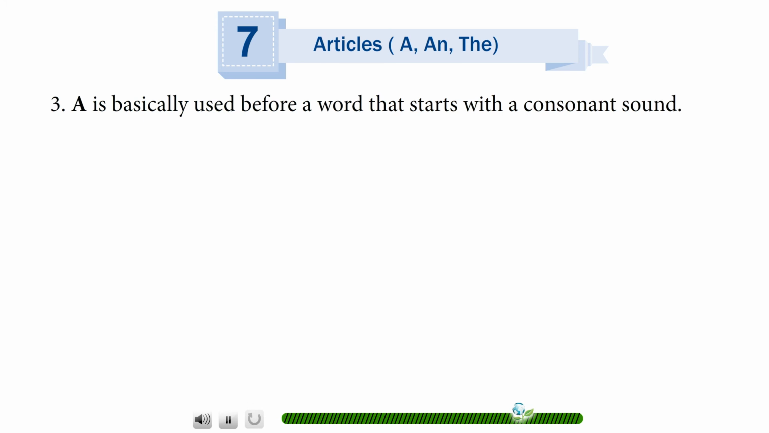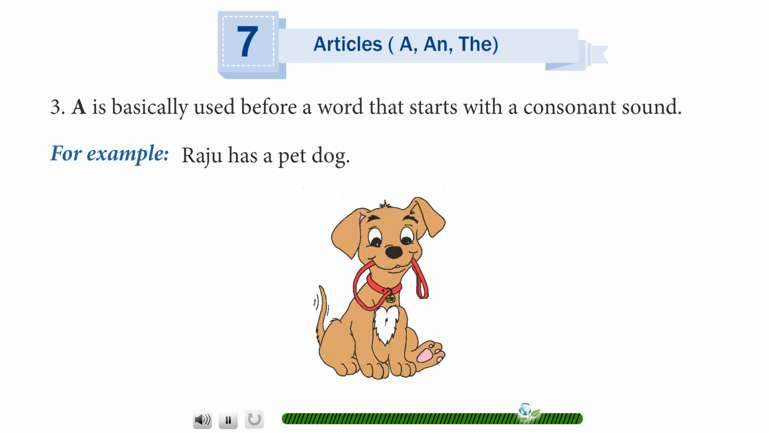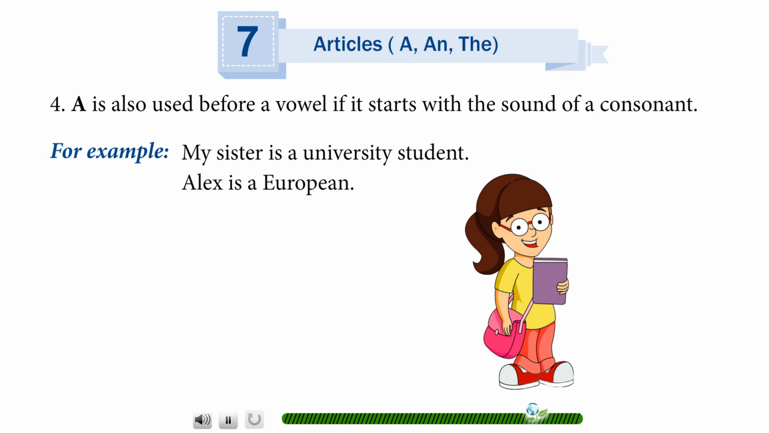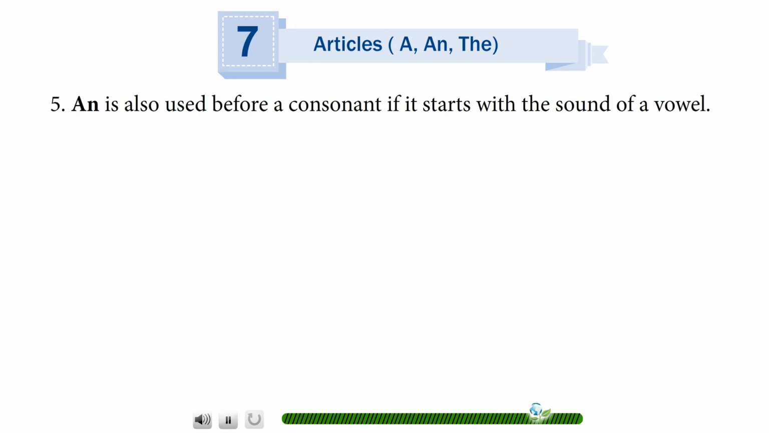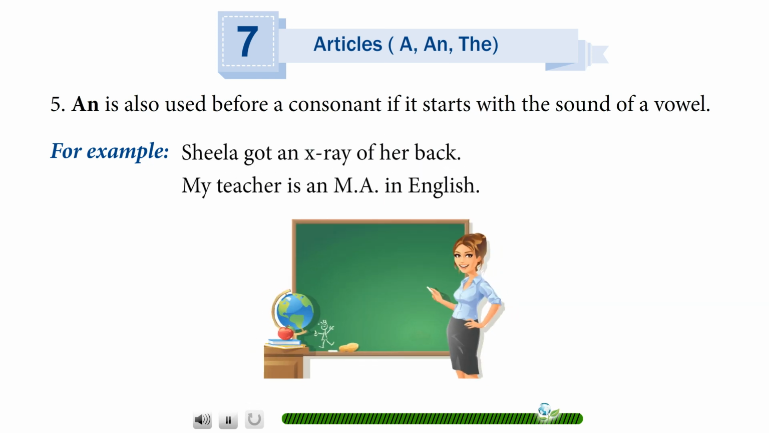A is basically used before a word that starts with a consonant sound. For example, Raju has a pet dog. A is also used before a vowel if it starts with the sound of a consonant. For example, my sister is a university student. Alex is a European. An is also used before a consonant if it starts with the sound of a vowel. For example, Sheila got an X-ray of her back. My teacher is an MA in English.